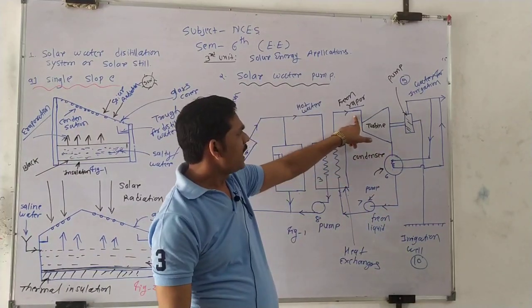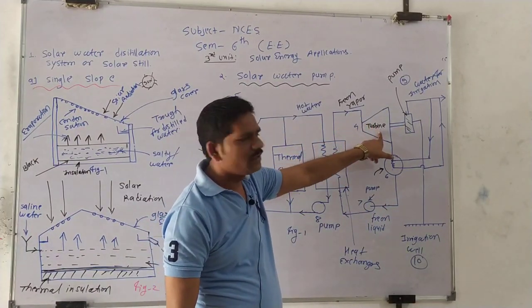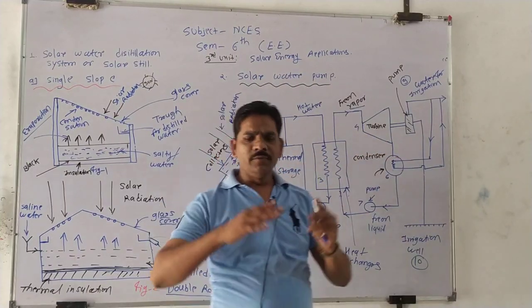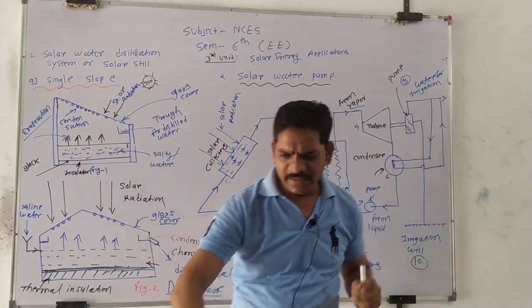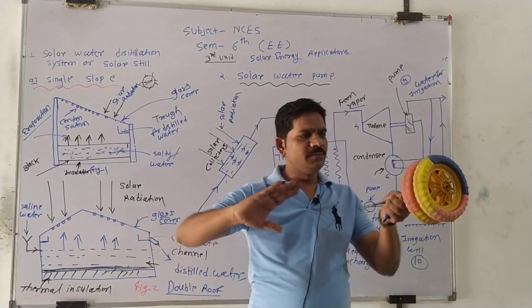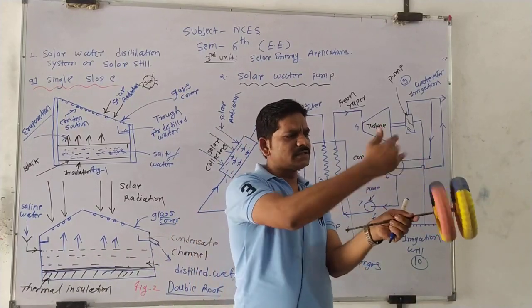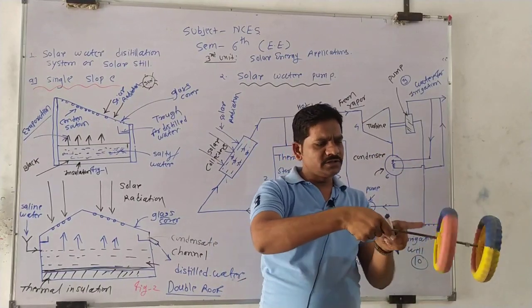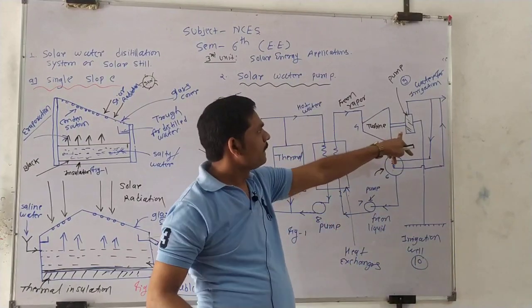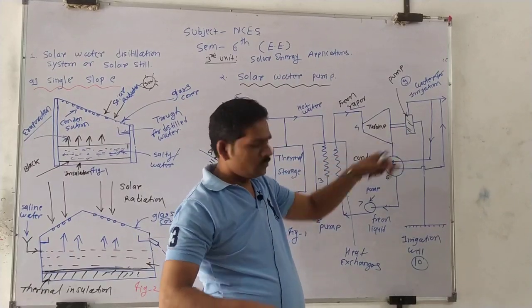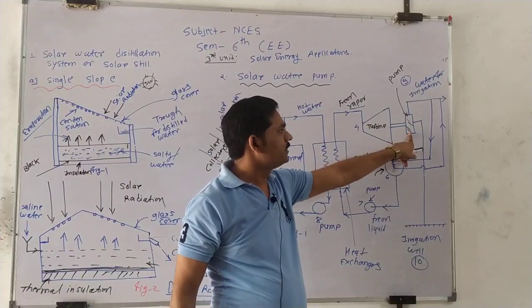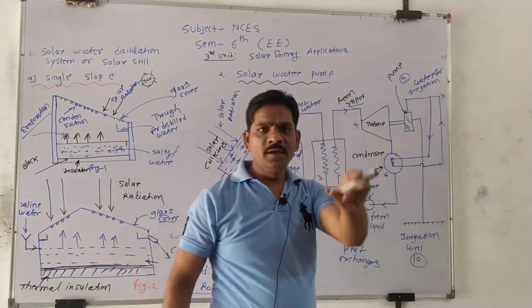So this high energy is incident on the turbine. Whenever steam strikes the turbine, the turbine starts to rotate. This turbine is coupled with the pump through the shaft, and this pump will be operated.